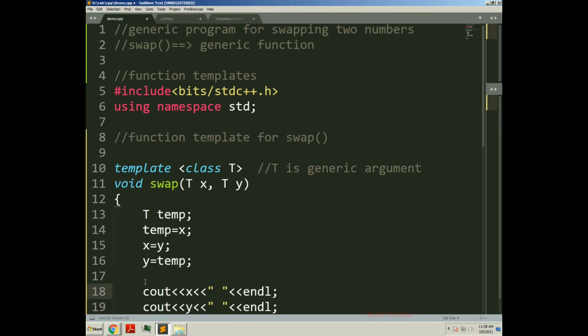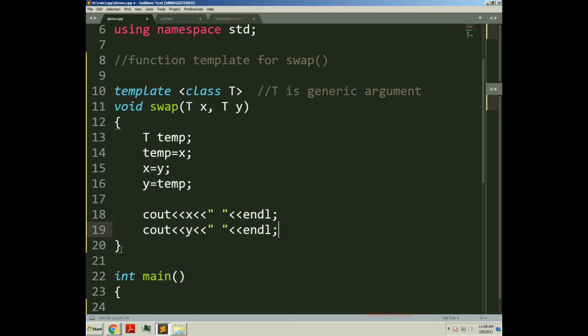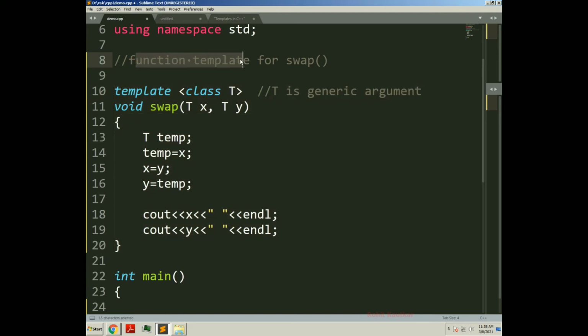So this line will print the x value after swapping, and this line will print the y value after swapping. Our swap function is ready. Here I have created a function template, a generic function swap, so this swap will be able to work with different kinds of data. Now let's try to test it.